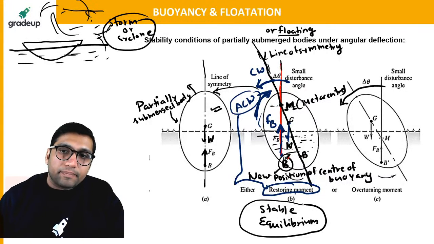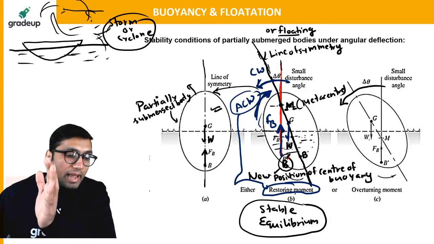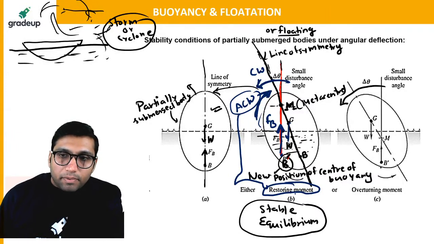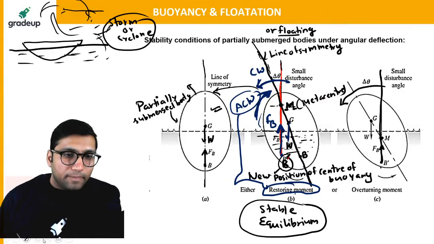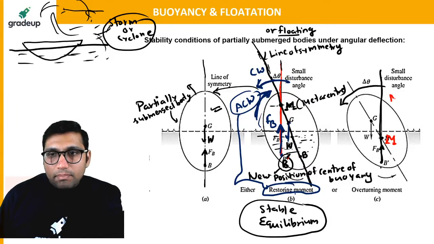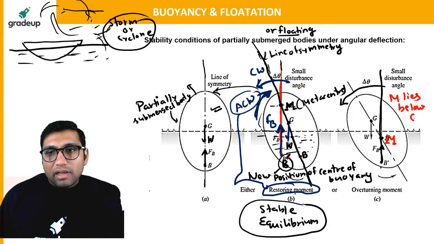But if you see the other condition, the body has got a displacement in this direction. In this particular case, this is the center of gravity, and this is the new position of center of buoyancy. If you join this new position of center of buoyancy with the line of symmetry, you will get this metacenter. This is the point of metacenter. Now you can say that M lies below G, below the center of gravity.